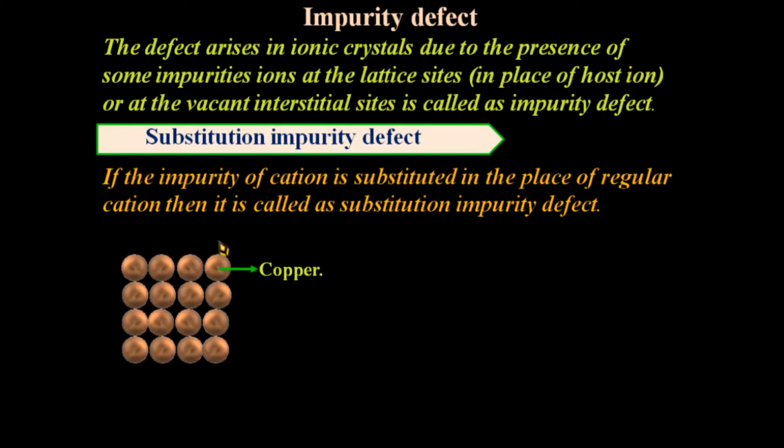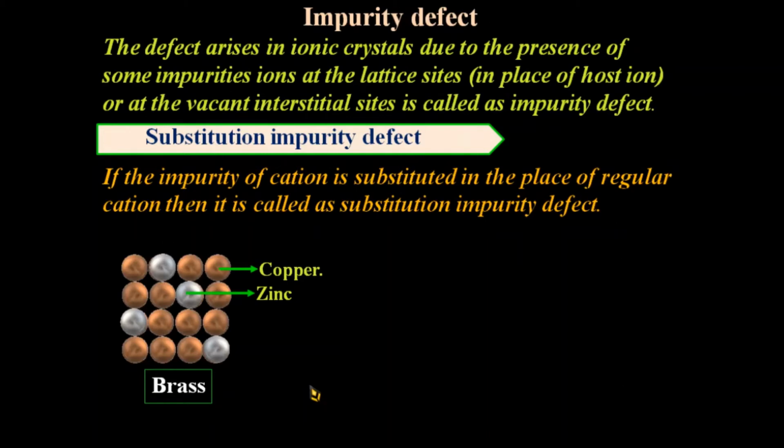These are the copper atoms, and in the ratio of 3:1, some copper atoms are replaced by zinc atoms like this, and here the brass is formed. This is an alloy, of zinc atoms and copper atoms. This defect is called the substitution impurity defect.